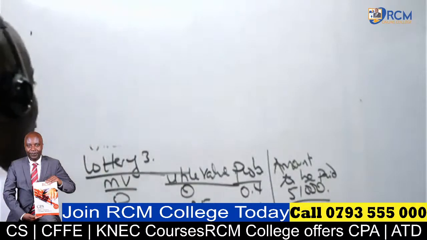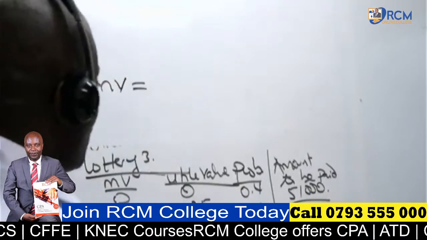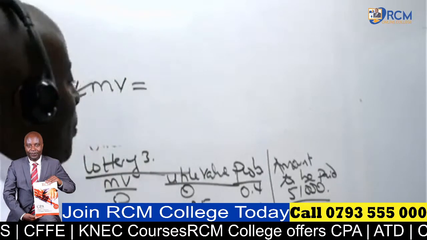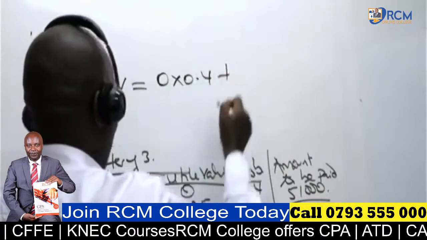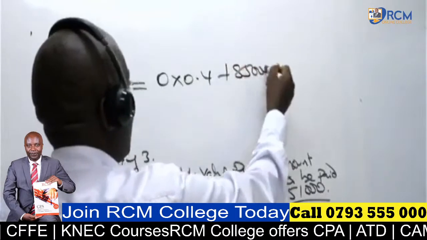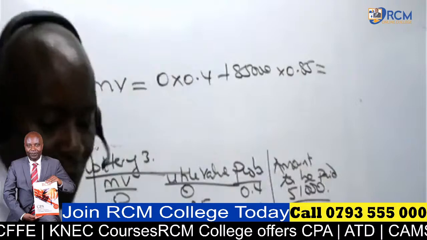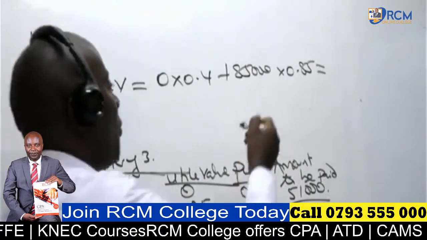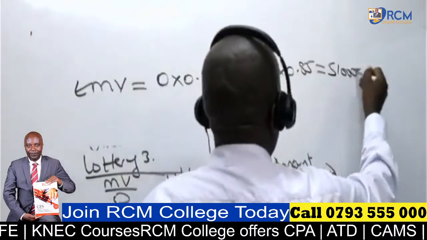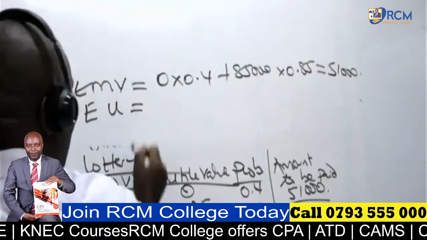So in this case here, we have expected monetary value. Expected monetary value is the monetary values times the probability. So we have here 0 times the probability, which is 0.4, plus 85,000 times 0.85. Is there somebody who can give me this answer? EMV is 51,000.